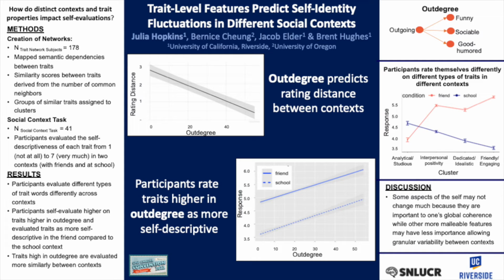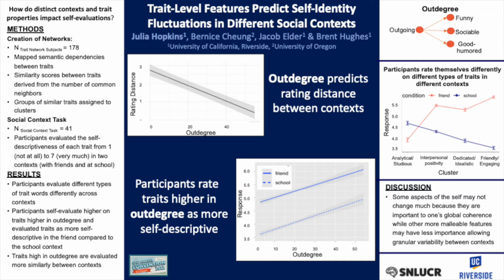This includes looking at how many common neighbors the traits had with one another. Next, participants completed a task where they envisioned themselves in two different contexts, and in each context, they rated how each trait described them in that context on a 1 to 7 Likert scale, rating how self-descriptive the trait was. In this study, participants were told to imagine themselves and rated themselves in two different contexts, studying at school and hanging out with friends. First, we wanted to know if specific types of traits were responded to differently between contexts.